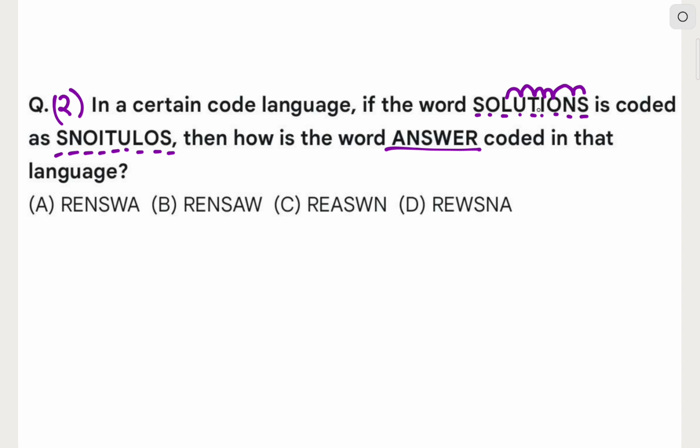So just reverse the word ANSWER, that is REWSNA. So REWSNA, option number D will become the correct option, and it was a very easy question, and these types of questions are very scoring for exams involving mental ability or coding decoding.